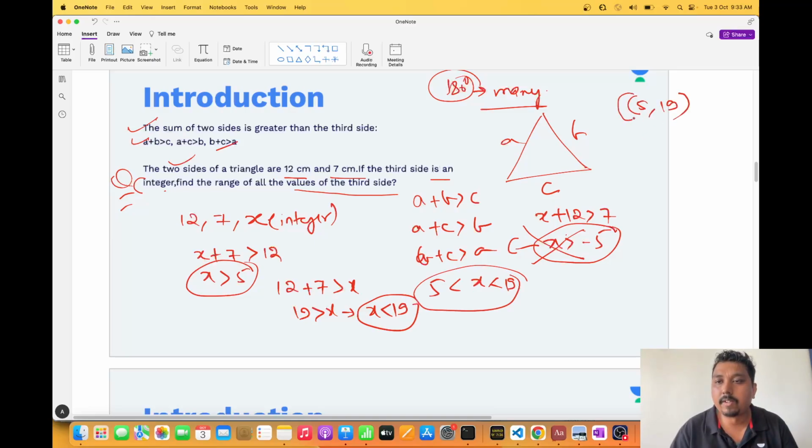You know the importance of this bracket. This bracket will tell you that these two values are not included because it is not equal to, it is only less than and greater than. If the other bracket comes, that means the values are included, guys. Okay, the values are included.